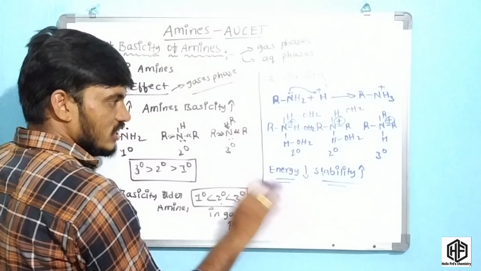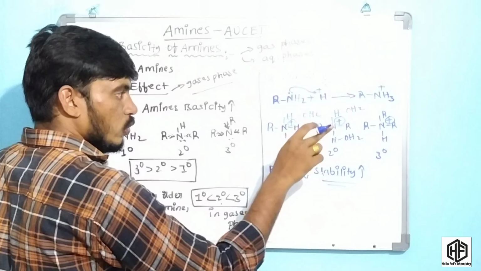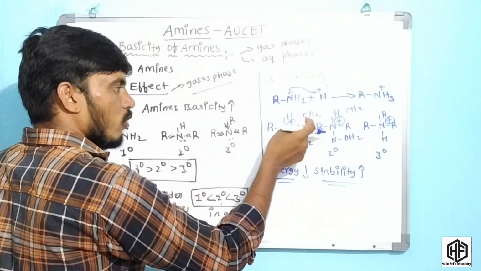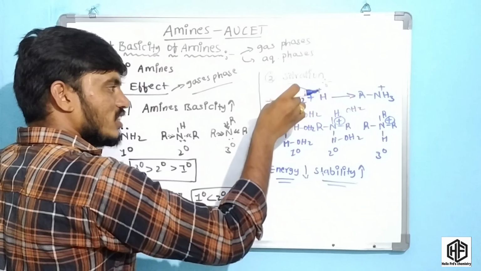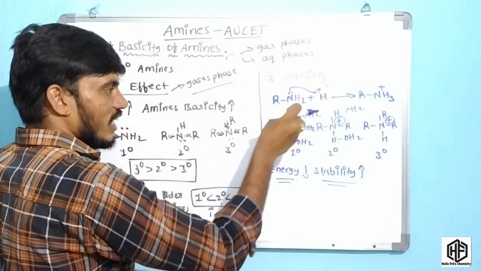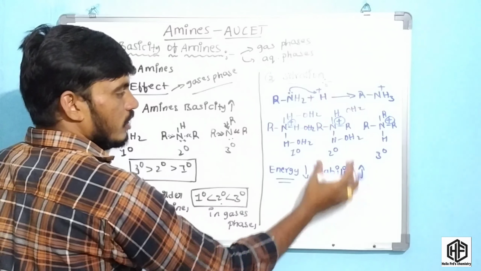It means potential energy decreases, but in this case less energy is released. Okay friends, due to the hydrogen bond between the water molecule and this hydrogen, the energy decreases and that energy is released. And whenever energy is released, it means stability increases.